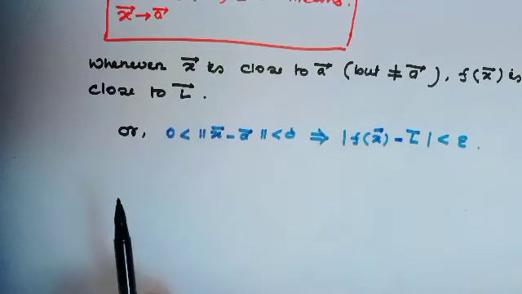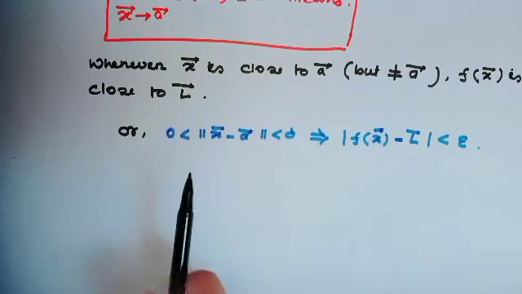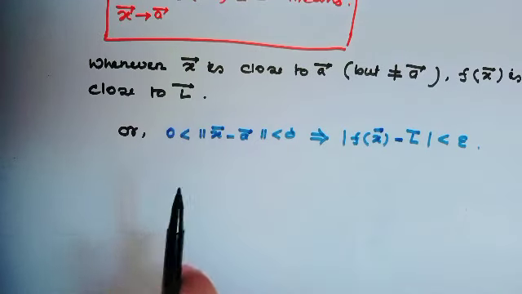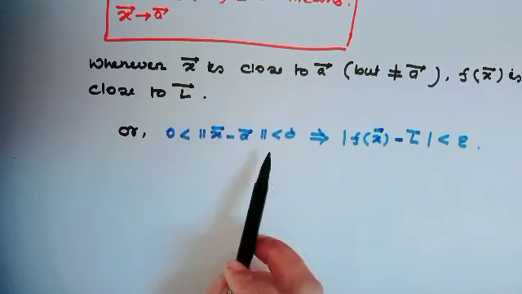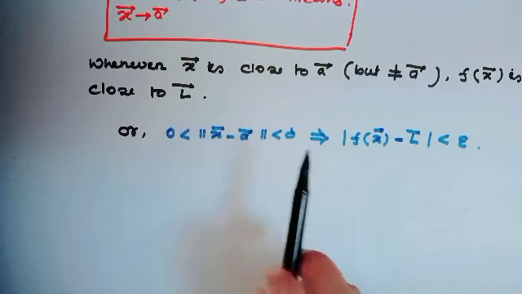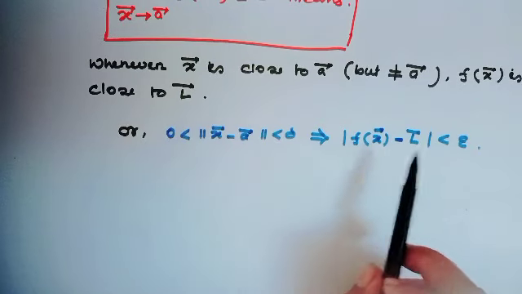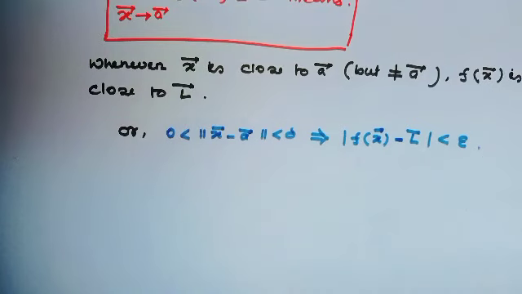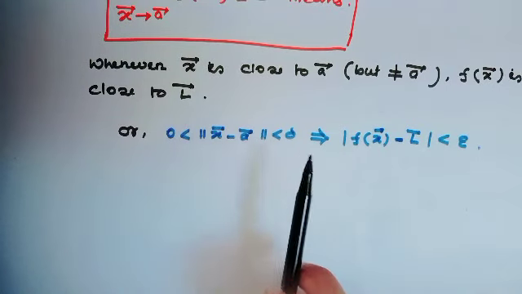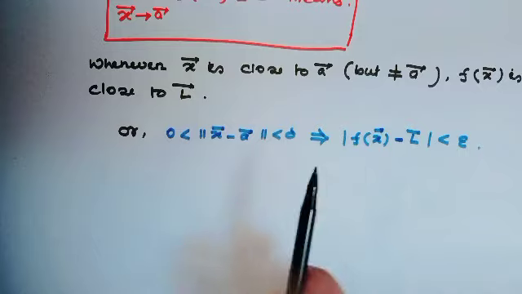That means whenever the distance between the vector x and the vector a is positive and less than delta, then the distance between f(x) and L is less than epsilon. This is the definition for a function of several variables.